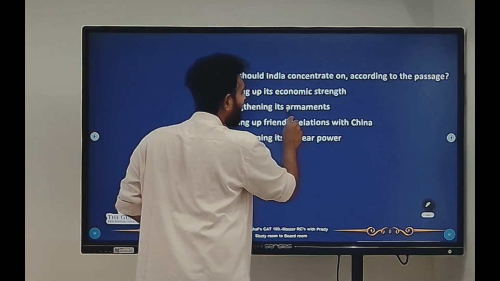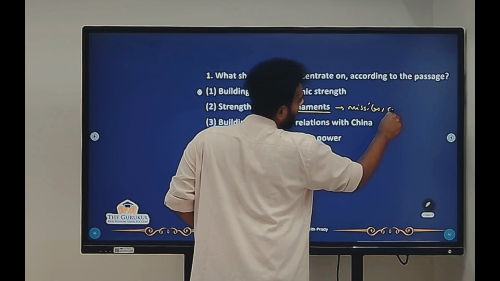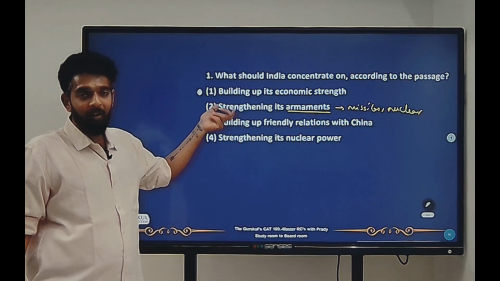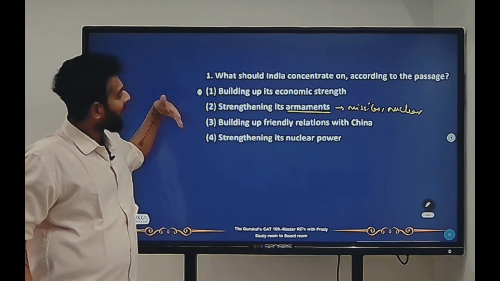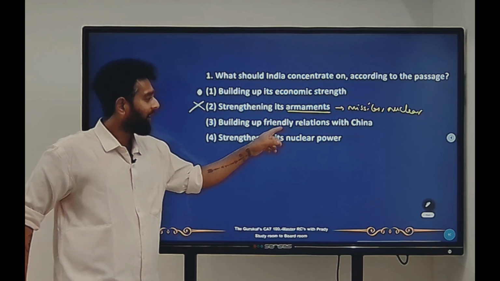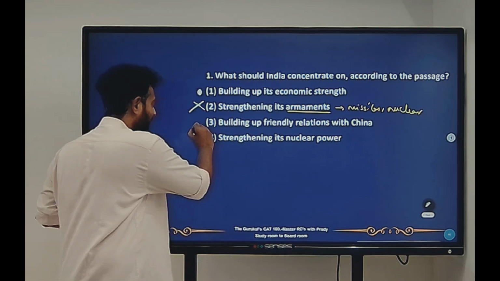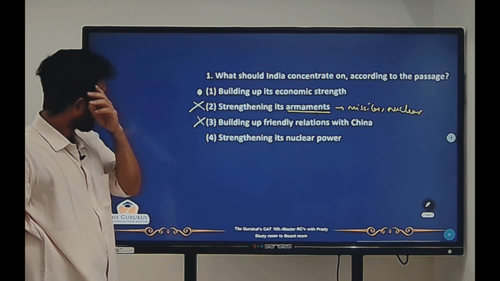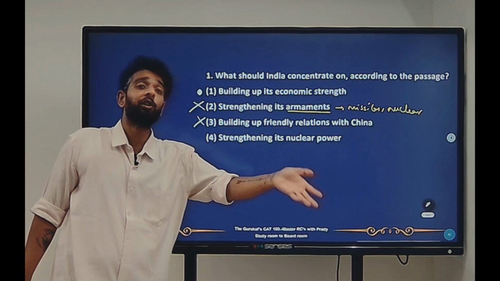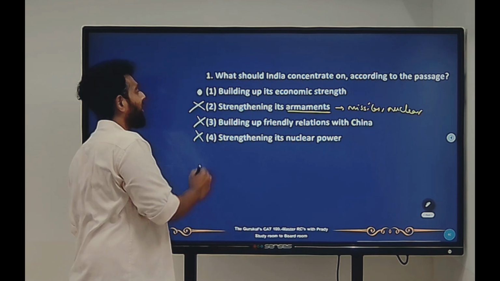Strengthening its armaments. Armaments means what? The missiles or nuclear warheads in this case are the armaments. Did he say that we should be strengthening this? No. He said that this will happen anyway. So this is not our answer. Building up friendly relations with China. This is not said anywhere in the passage. So this is definitely not the answer. Strengthening its nuclear power. No one has ever told that we need to strengthen nuclear power. In fact, it's told that it's not a race. Correct. So this also should not be your answer.